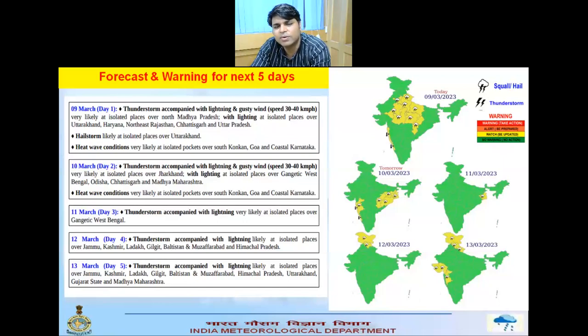On day 4, due to a fresh WD, the thunderstorm activity is likely to increase or start again over Jammu Kashmir and Himachal Pradesh. And day 5, that is 13 March, it increases in spatial extent and intensity. It covers Uttarakhand also, and Gujarat and Madhya Maharashtra.